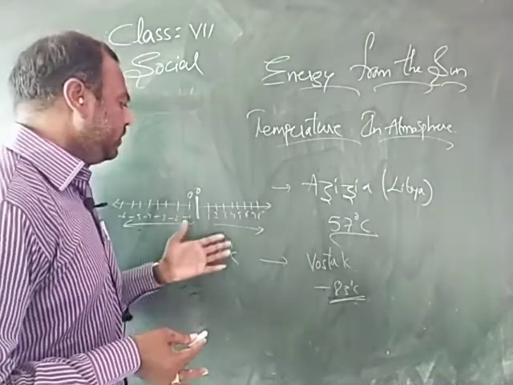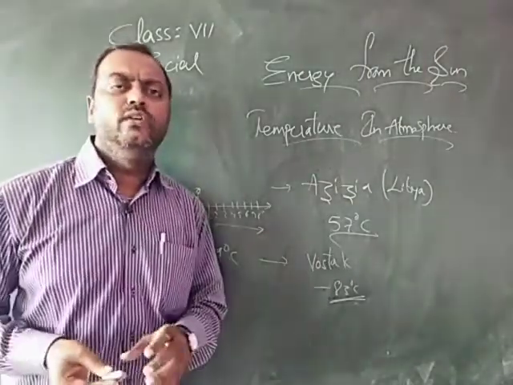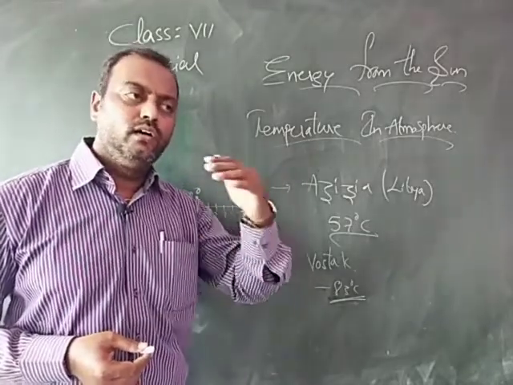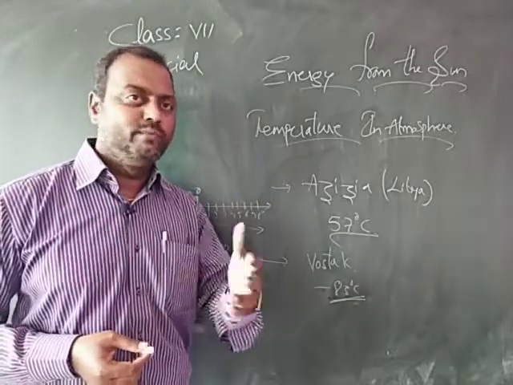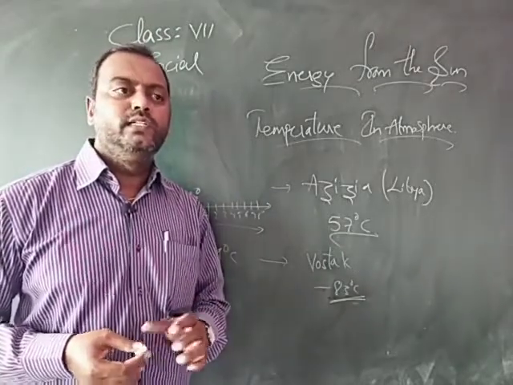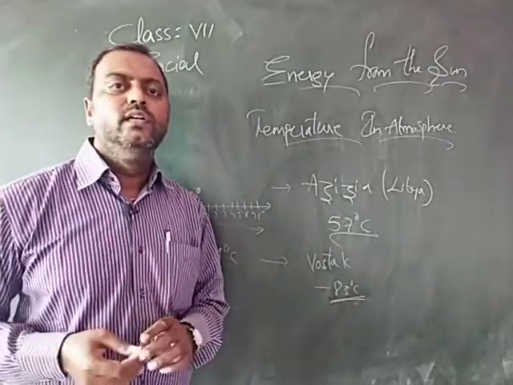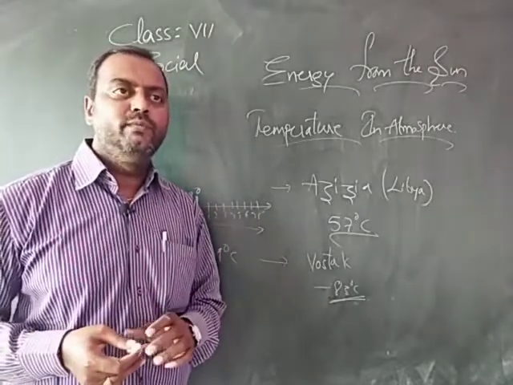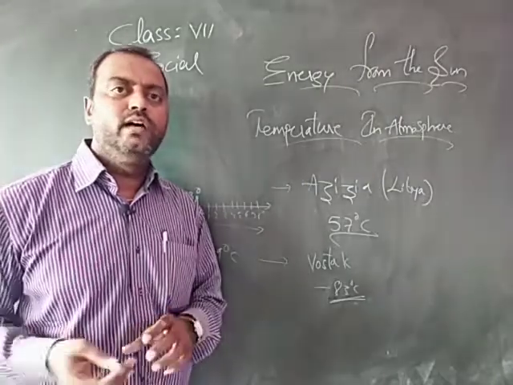Okay. And coming to the recording of temperature, you need to record the temperature, maximum and minimum. Okay, maximum generally we observe at the time of 12 o'clock, day. In the midday we observe the maximum temperature, and the minimum temperature will be observed early in the morning or in the evening.